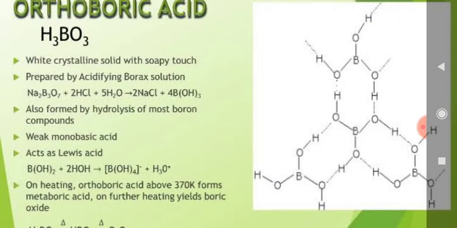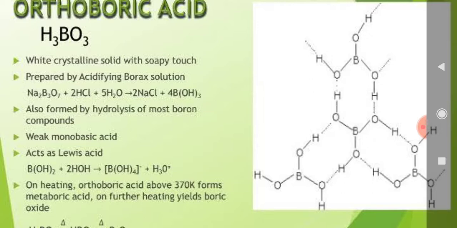Now the second boron compound is orthoboric acid. The common chemical formula is H3BO3. Orthoboric acid is a white crystalline solid which is soapy to touch. This compound is prepared by the reaction of borax with HCl in the presence of water. This is a weak monobasic acid which acts as a Lewis acid.